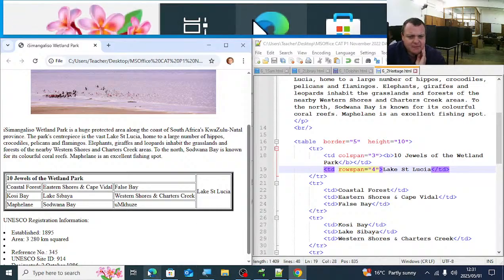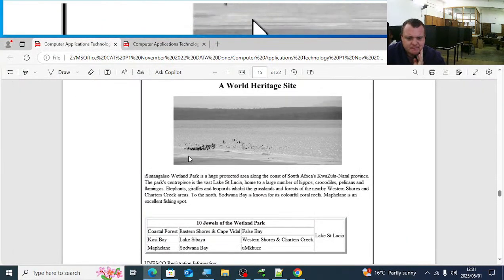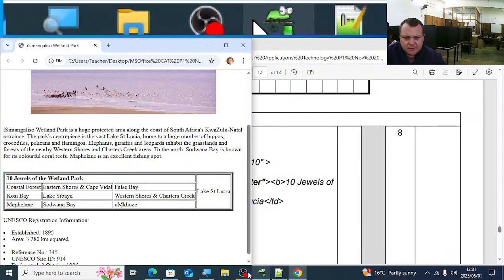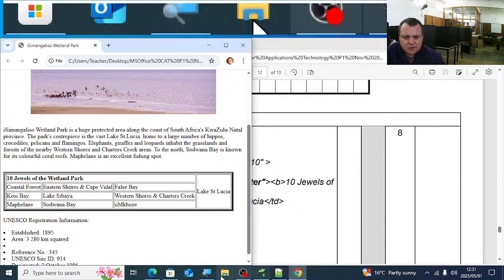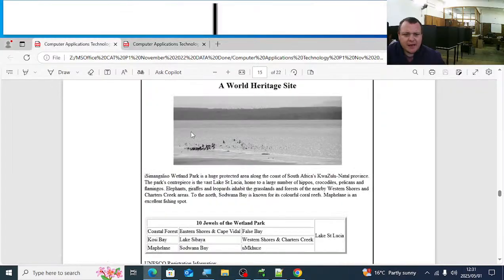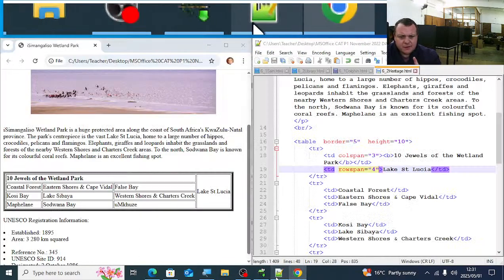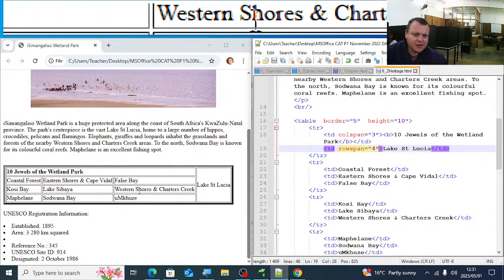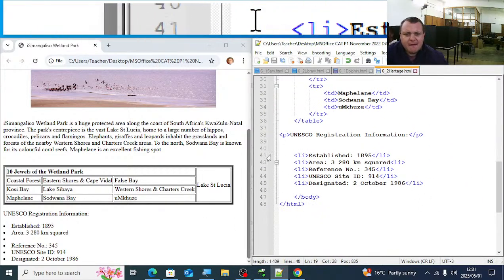There are so many marks here that you can easily miss something here. Okay, I'm just going to check there. So here we have that there, that we have the colspan. Just check the bullets now underneath quickly. Leave the table now. If the table looks fine, go down, look at the bullets for me there.